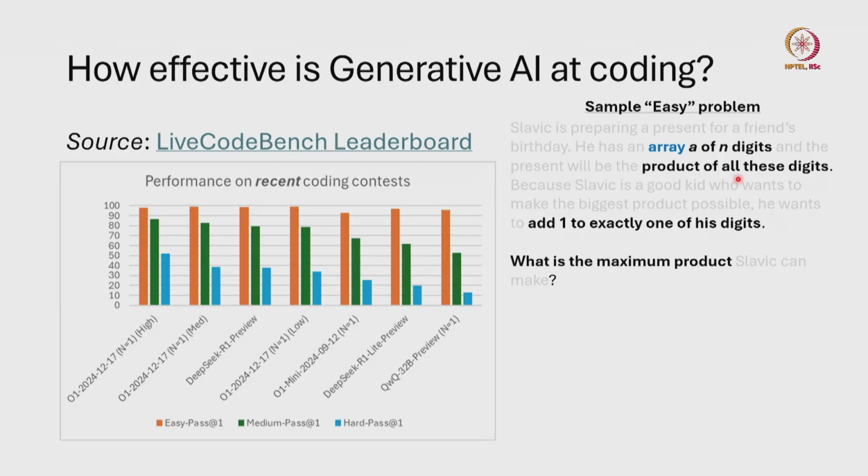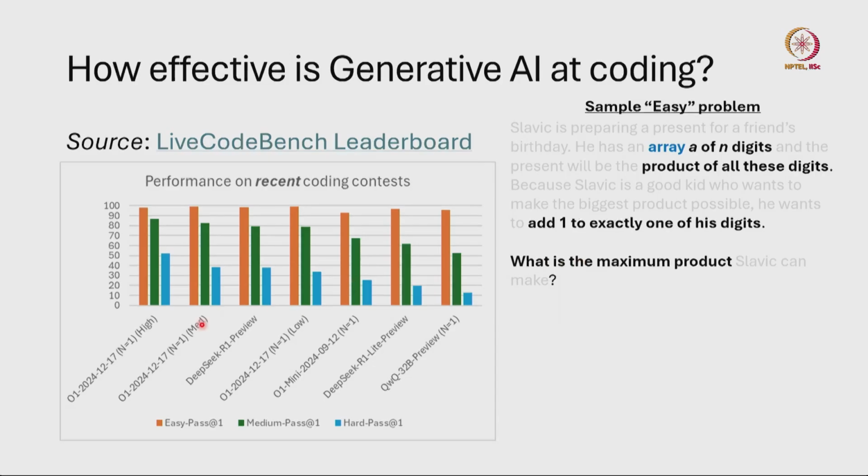We want to calculate the product of the digits, but before doing that, we get to add 1 to any one of the digits. So for example, if one of the digits is 5, we get to change it to a 6. If one of the digits is 9, we get to change that to a 10. But we can only do this for one of the digits. And now the question says, what should we do to maximize the product? This is an example of one of the easy problems.